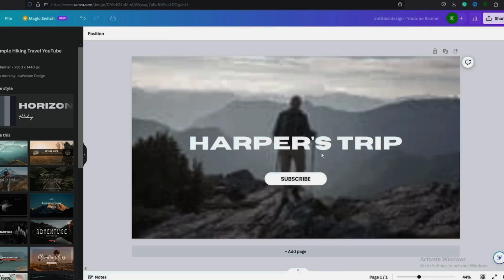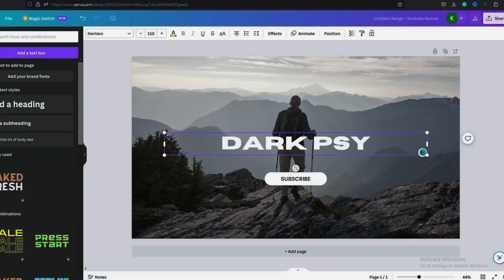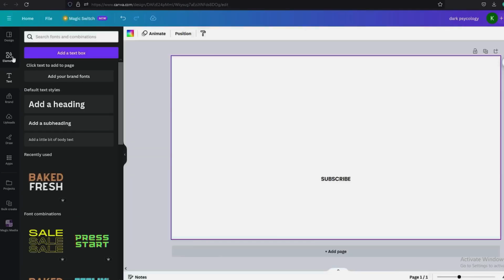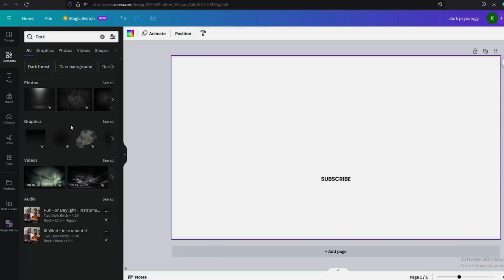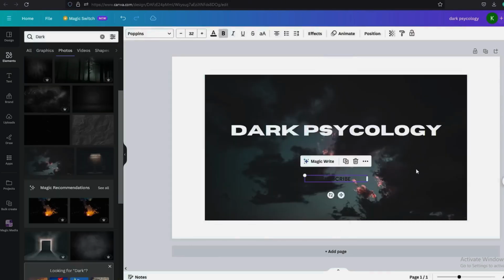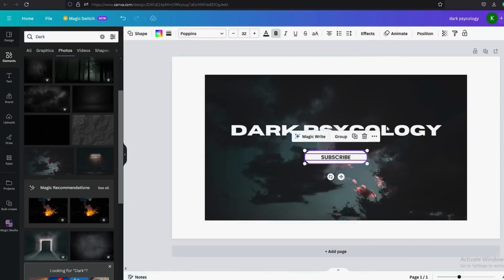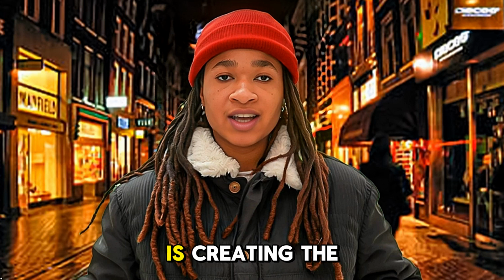We don't need these elements, so let's delete those and let's change the title as well to dark psychology. I will add a new background image as well. Go to elements from the side menu and search for any image you want. I will add a darker background like this. I think this would be enough. Let's download it.